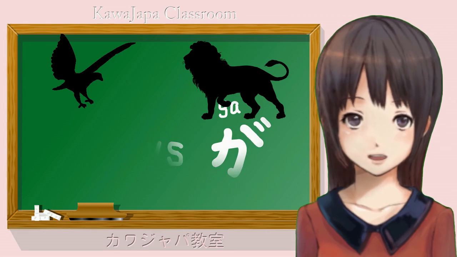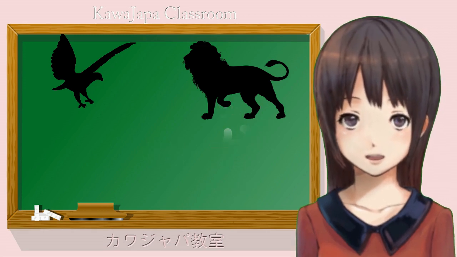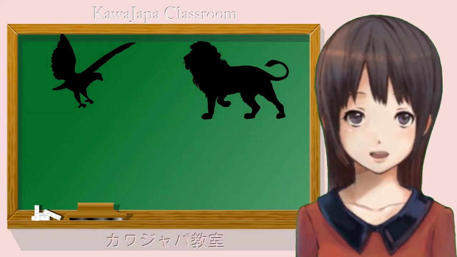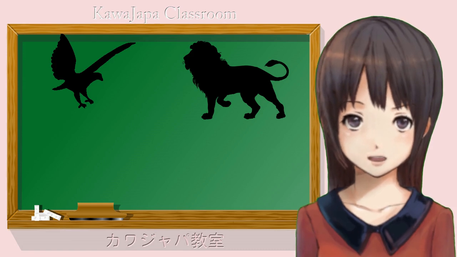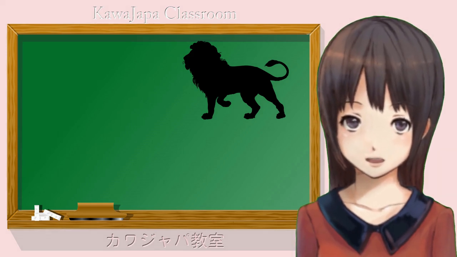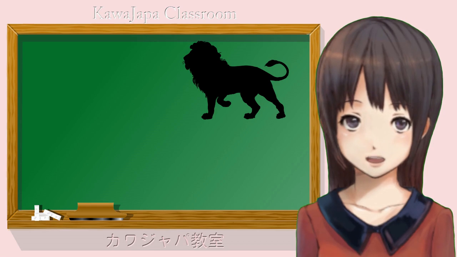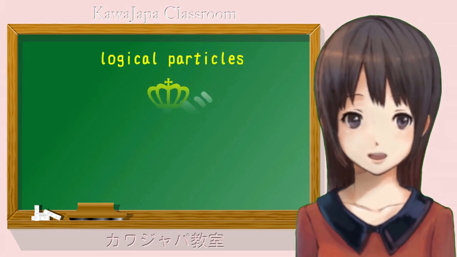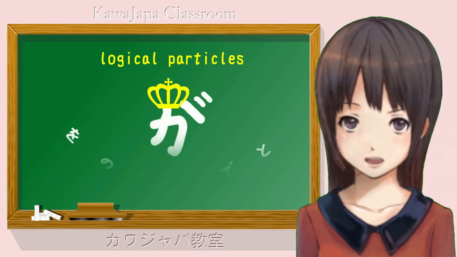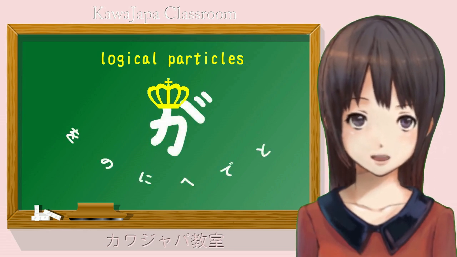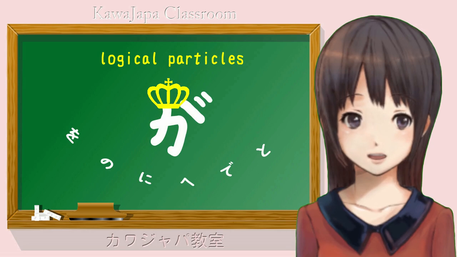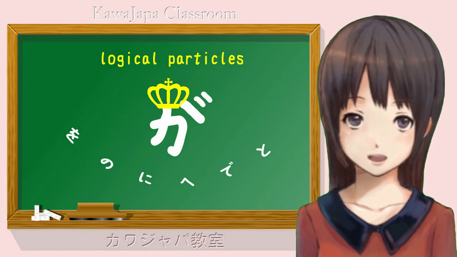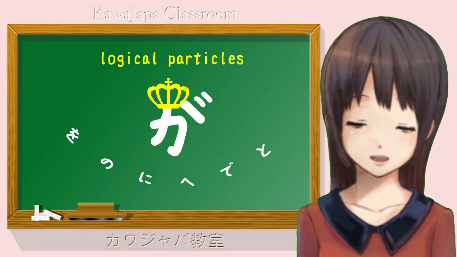You are probably aware of the function of the logical particles already. The main logical particle is ga. That is the one that has to be in every Japanese sentence. It's not a sentence without it, although we won't necessarily see it explicitly. The second most prominent particle is wo. That tells us the receiver of the action.